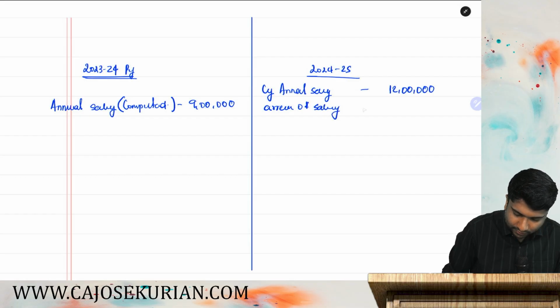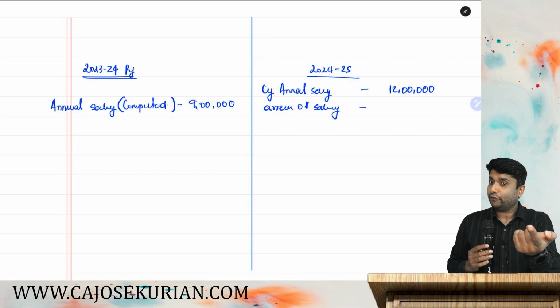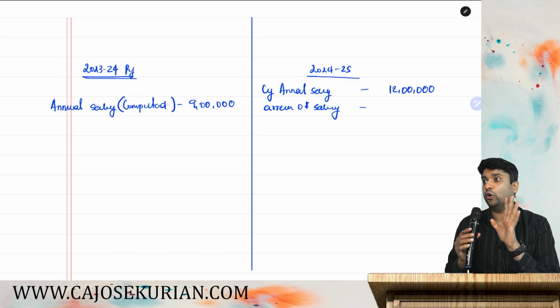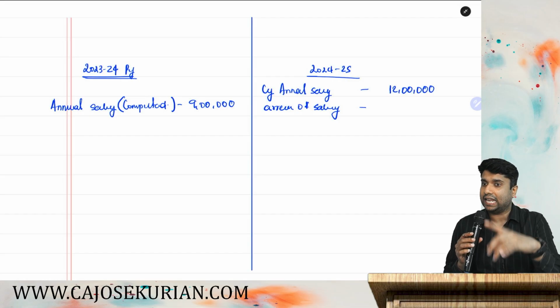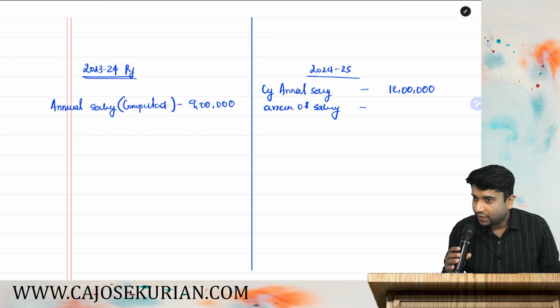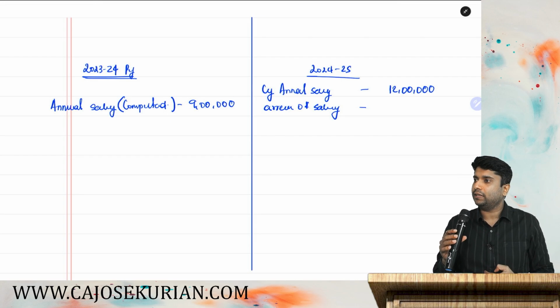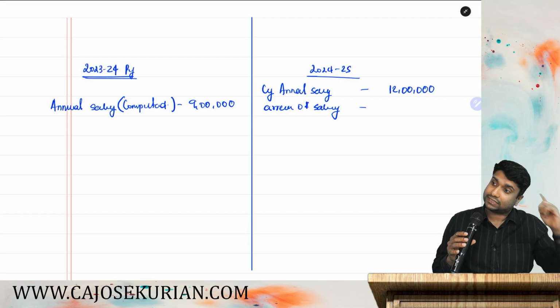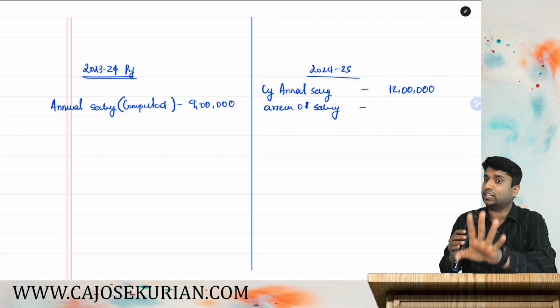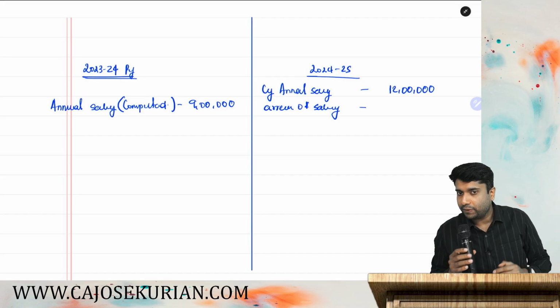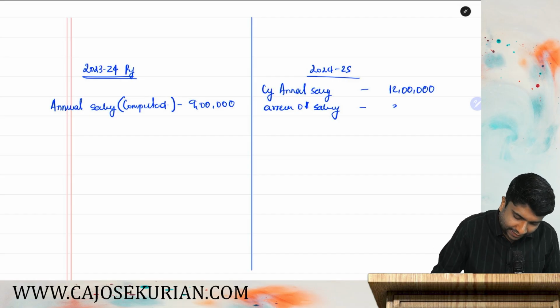What is arrear? Last year, you wanted that additional 3 lakh, and I told you that I have no plans to give you that extra 3 lakh. But this year, the Labour Party also came in and they told me that you have to give that extra salary for the last year, and from this year onwards, the salary should be 12 lakh. This was the settlement that we came into. So this year I paid additional 3 lakh.